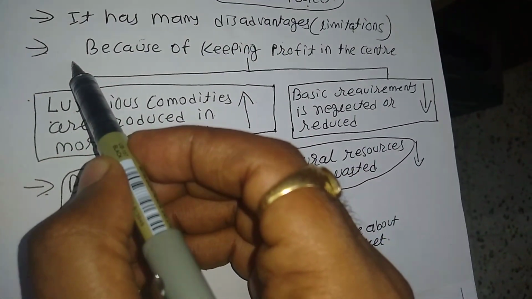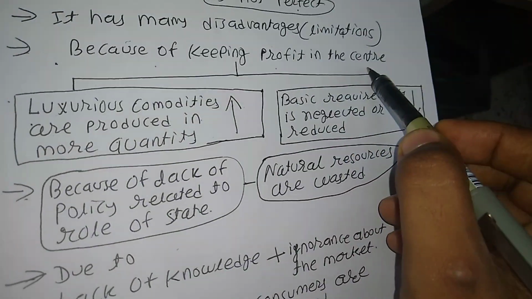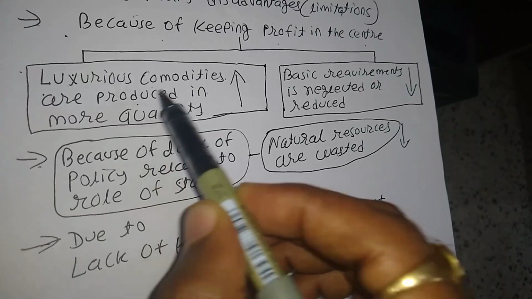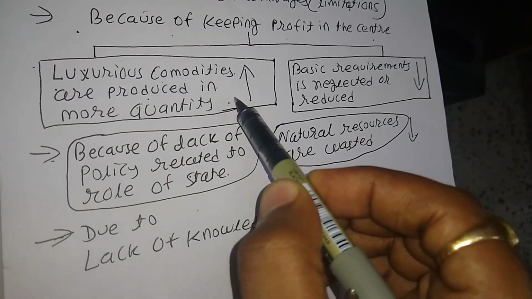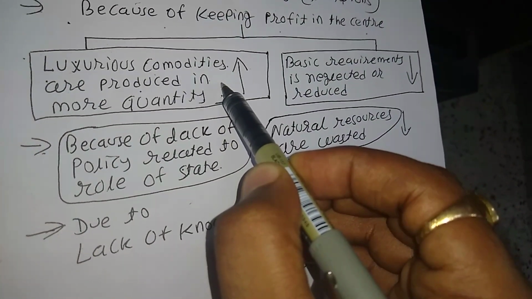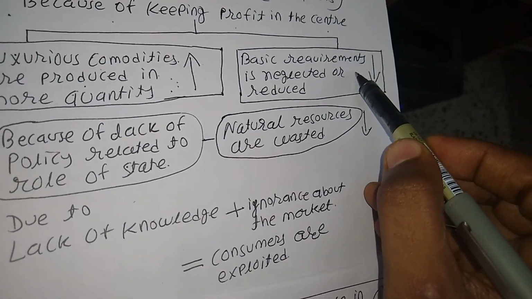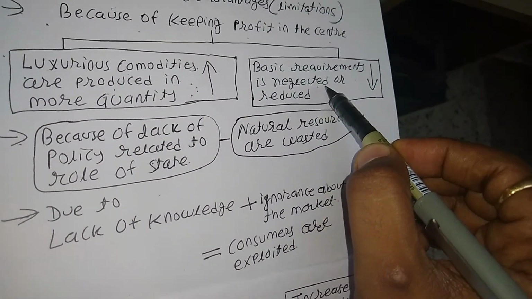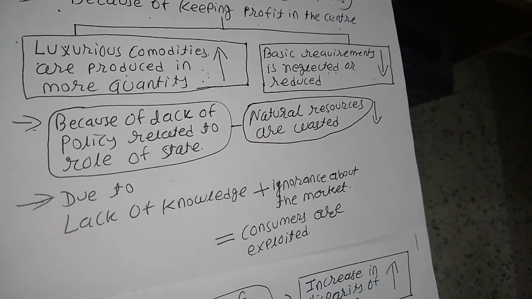The first drawback is that because profit is kept at the center, luxurious commodities are produced in more quantity. More and more luxurious products are produced, and basic requirements are neglected or reduced. Basic necessities are reduced.